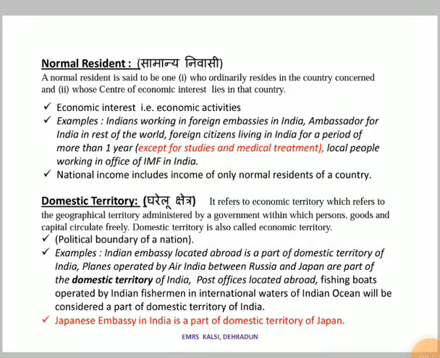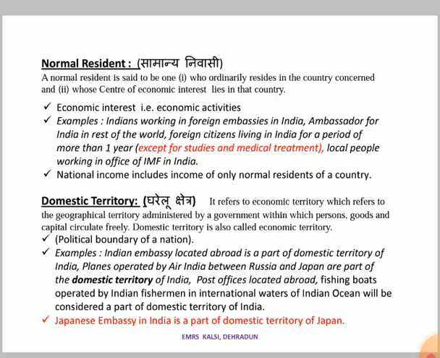Good morning, everyone. In today's lecture, we will study two terms: normal resident and domestic territory. These are very simple terms, like the ones we have been doing for the past one day. Earlier, we did factor income and transfer income. Now, today we will study normal resident and domestic territory.